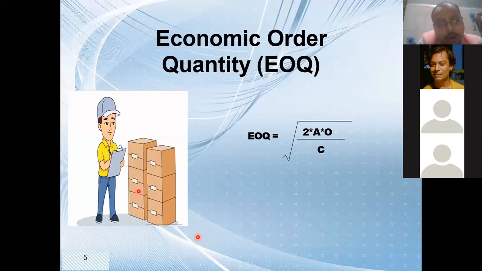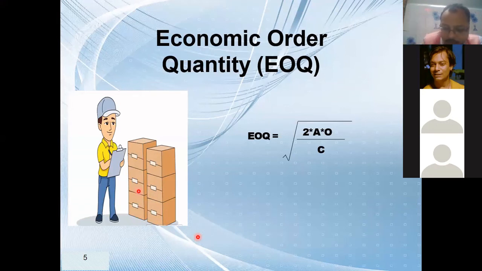So what is the quantity of that material you need annually? Students are always confused between annual demand of the final finished product and annual demand of the raw material. Beta, raw material demand we need in this formula. And what is O? O, as I explained, is the initial for ordering cost. Ordering cost per order means once you place one order, how much amount you incur, that comes under ordering cost.